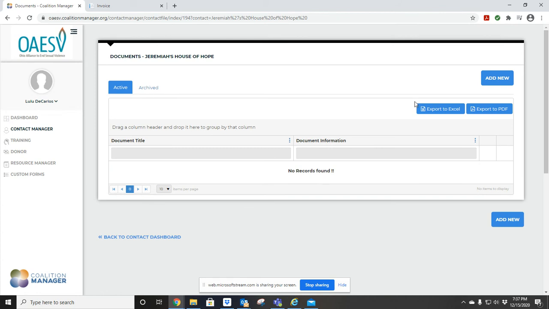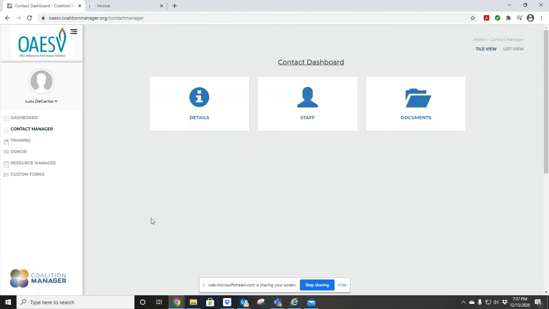You also have on here the option of adding any documents. And it's just like the one I had explained before, that application that you're going to be receiving in the mail for your executive director to sign and mail, or take a picture and load it yourself. You could also do that here. You could add any other documents that your organization would like for us to have, and then save it, and you could go back to contact.